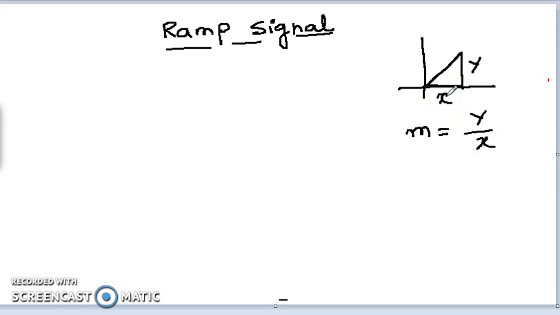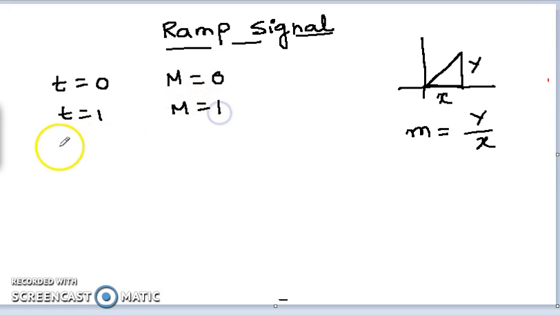So in ramp, as it is a ramp signal, it should have a slope. So what is a ramp signal? Suppose for time t equal to 0, the signal is having a magnitude equal to 0. For t equal to 1, the magnitude is becoming 1. For t equal to 2, the magnitude is becoming 2. In this way it is increasing.